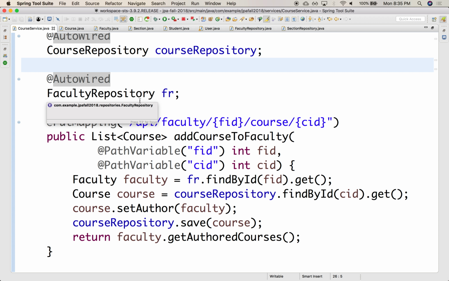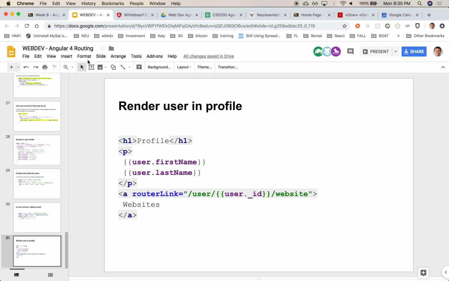Okay, so we have the beginnings of having routing, of having introduced services, components, HTML templates. We'd like to start thinking about how we're going to interact with a remote service, right? Because the data, we don't want to hard code it like we did here. Instead, we'd like to be able to interact with a remote service that is hosting all this content.